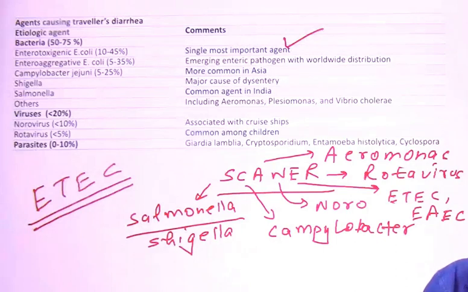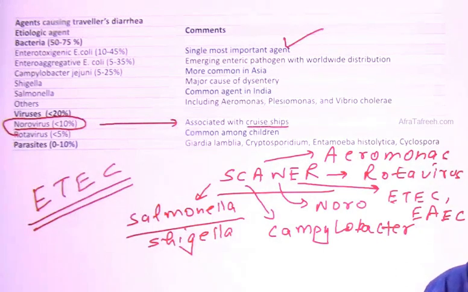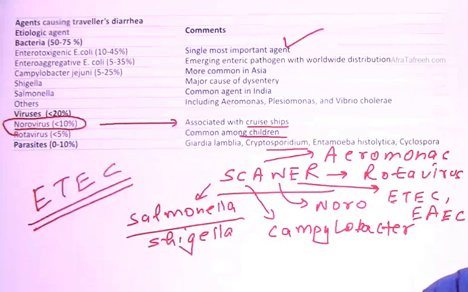Regarding Noro, I want to tell you one more thing which can come: it is associated with cruises. If you're going on a cruise and they tell a story behind the cruise, you have to suspect Norovirus infection. Rota, if it is talking about children. So all are important ones, or they can make a story of Cryptosporidium, which is in that list also. That is the coccidian parasite which causes diarrhea in HIV positive patients and all. The same story is for Cyclospora.